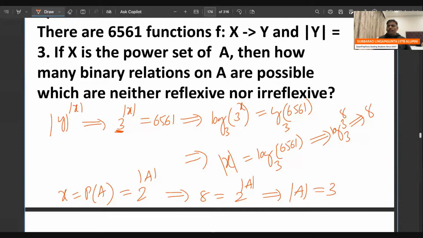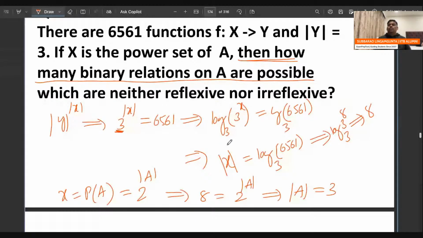Remember everyone, A contains 3 elements. And one more thing, every statement here is important. Then how many binary relations on A are possible?